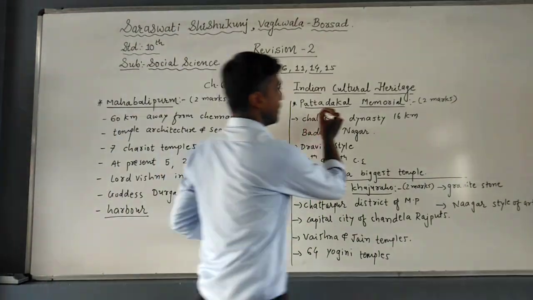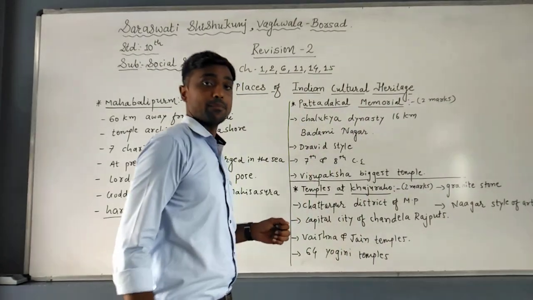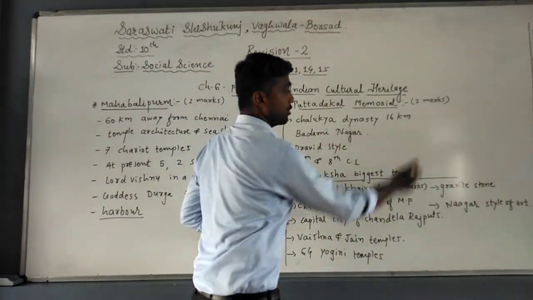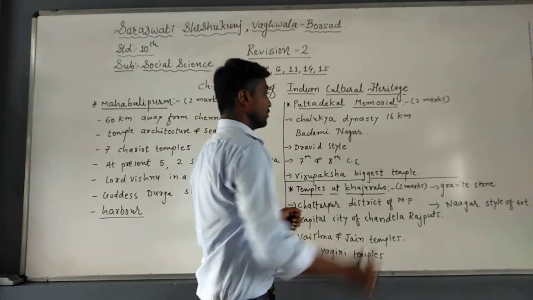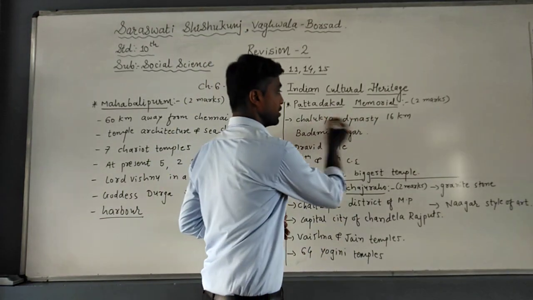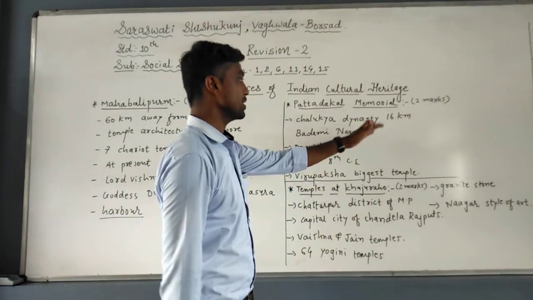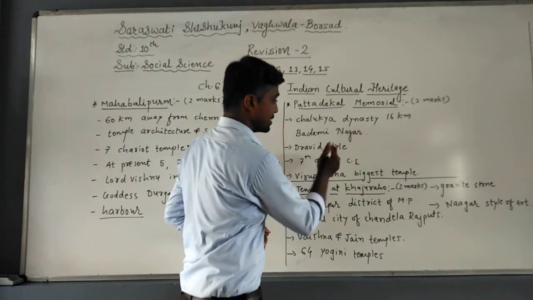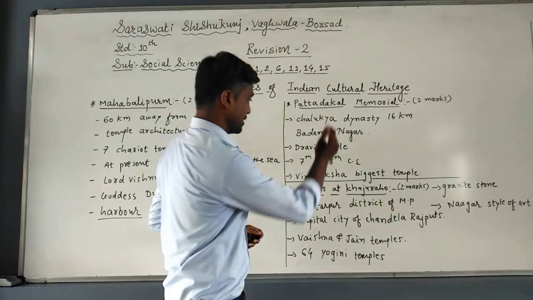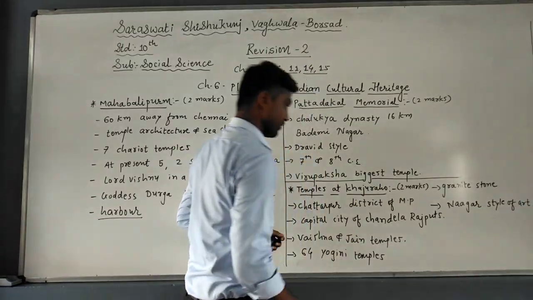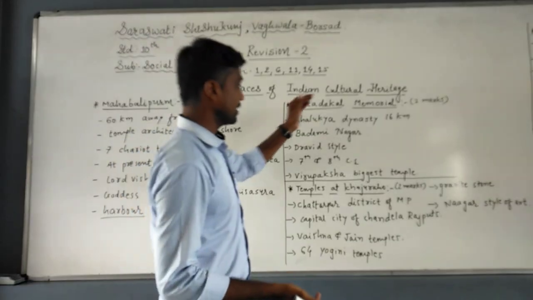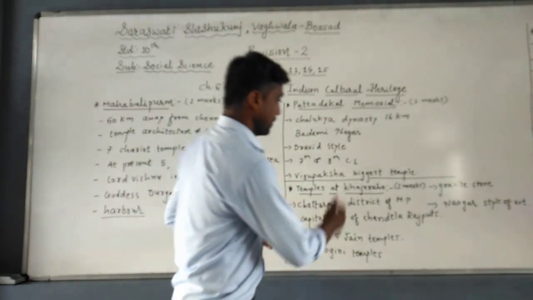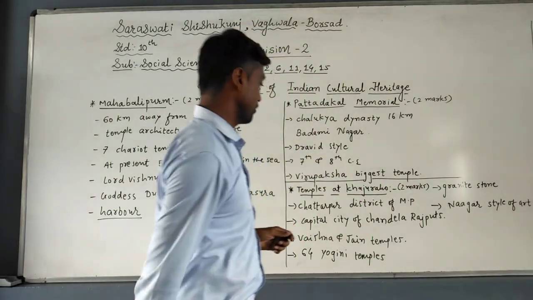Next question is Pattadakal Memorial. It is also asked for 2 marks. Pattadakal, Chalukya dynasty, 16 km away. It means this Pattadakal Memorial belongs to the Chalukya dynasty, and it is located 16 km away from Badami Nagar. It is constructed in Dravid style of art, generally between the 7th to 8th century. And the speciality of Pattadakal Memorial is the Virupaksha temple, the biggest temple at Pattadakal Memorial.